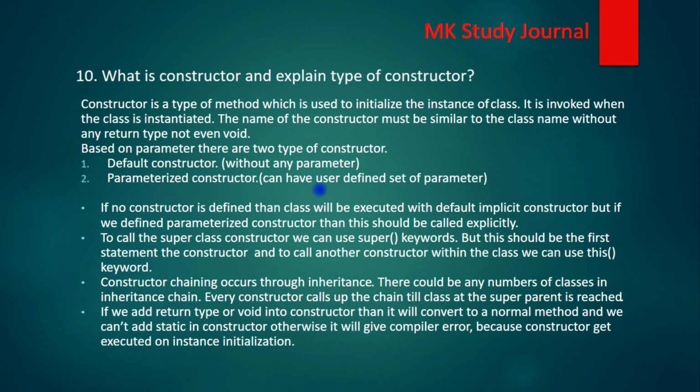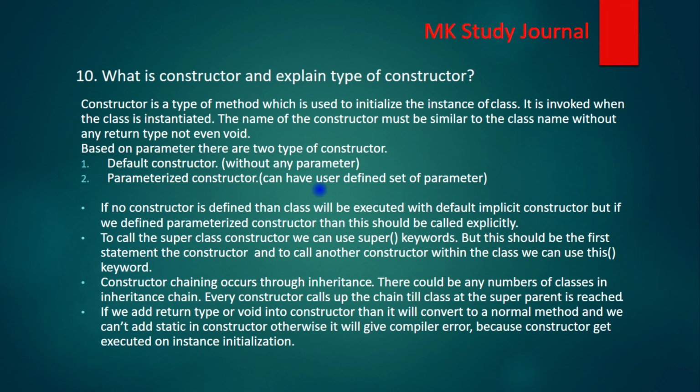The next point is, what will happen if we add a return type or void to a constructor? If we add a return type or void to the constructor, then that constructor will automatically convert to a method. It will not be a constructor anymore, and there will not be any compiler error.